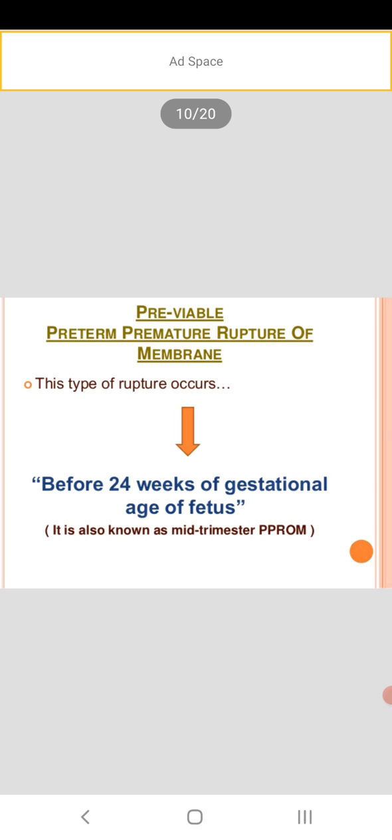If the fetus comes outside the uterus, the fetus is not able to live. Total death will occur. That is the pre-viable. The fetus is not viable. It is also known as mid-trimester pre-viable premature rupture of membrane. Okay, clear about that one.